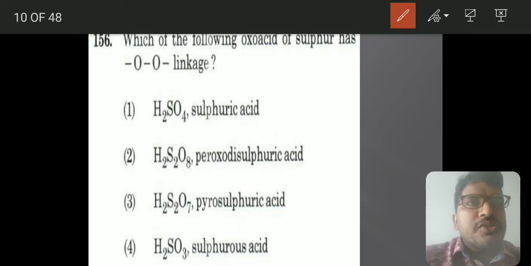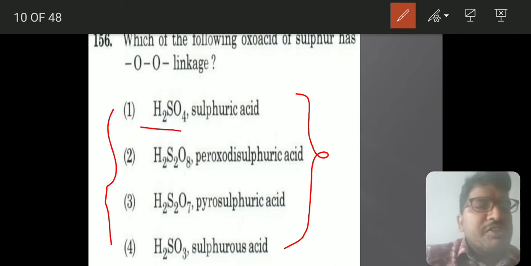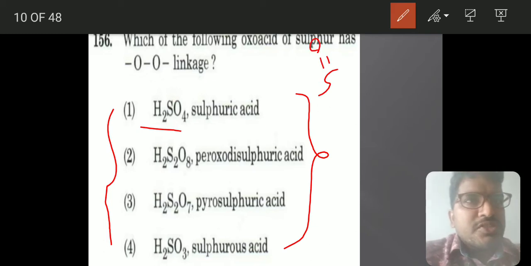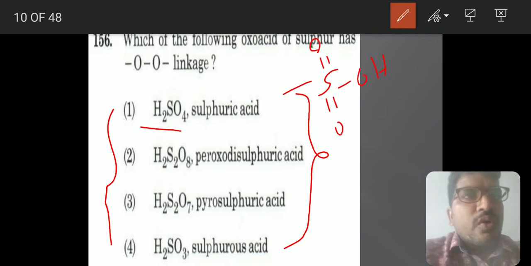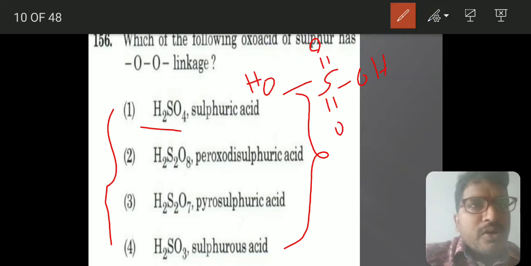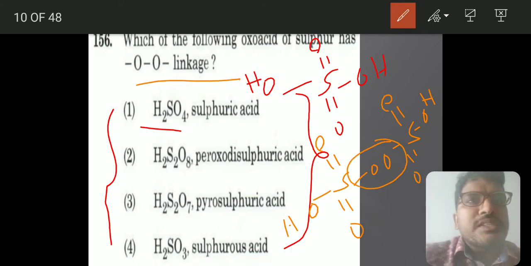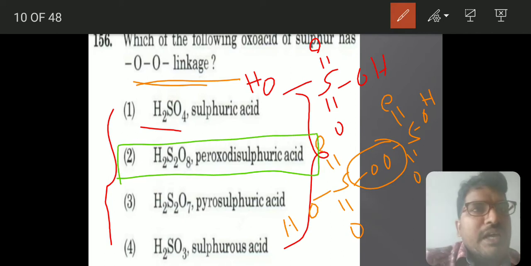As I told you, oxo acids of sulfur are very important, and I have made and published a video on this. H2SO4 has a regular structure: double bond O, OH, and then OH, so there is no confusion in that. Peroxy disulfuric acid, also known as Marshall's acid, has double bond O, OH, and then OH. Here you see an O-O linkage, so the one with the O-O linkage is peroxy disulfuric acid.